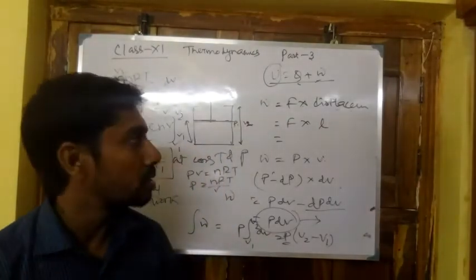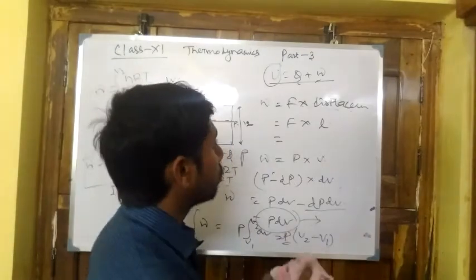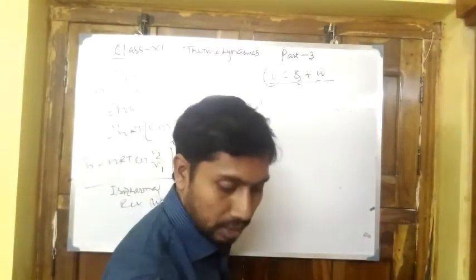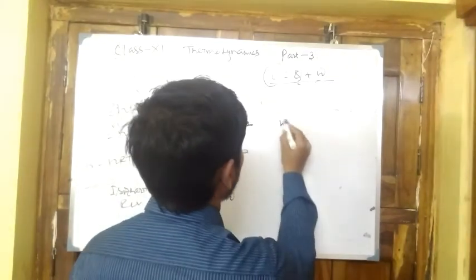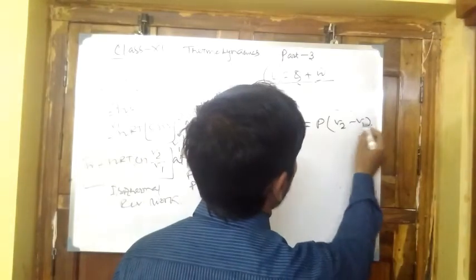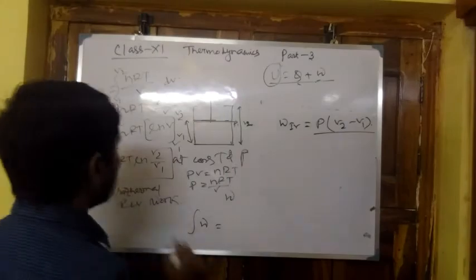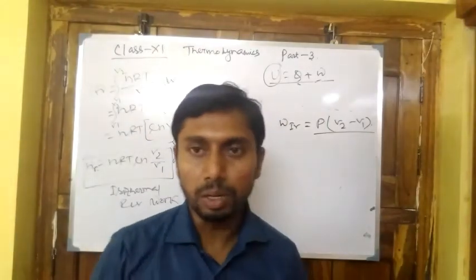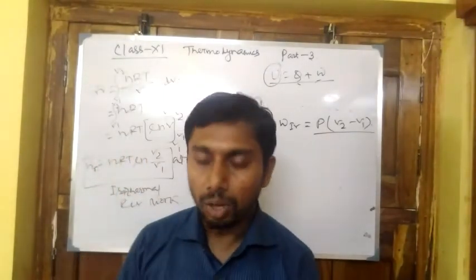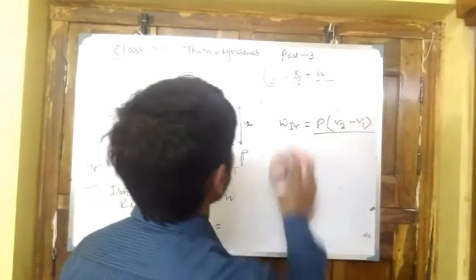So the expression for isothermal reversible work is W equal to nRT ln V2 by V1, and the expression for an irreversible process is W equal to P into dV, or P2 into V2 minus V1. Irreversible work, W irreversible equal to P into V2 minus V1, because this is in macroscopic amount, and W reversible is nRT ln V2 by V1. So this is the expression of work for isothermal reversible change and also the irreversible change. Now work done for free expansion.